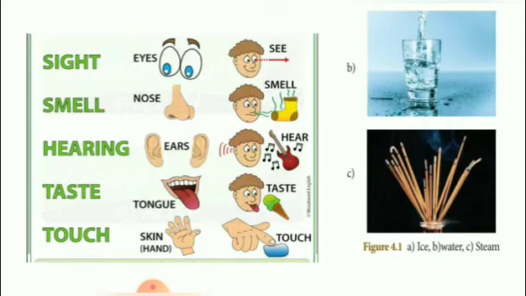That is, the eyes are able to see the object. The nose is used to smell the object. The ears are able to hear the sound. Tongue is used to taste the food. Skin is used to touch the object.